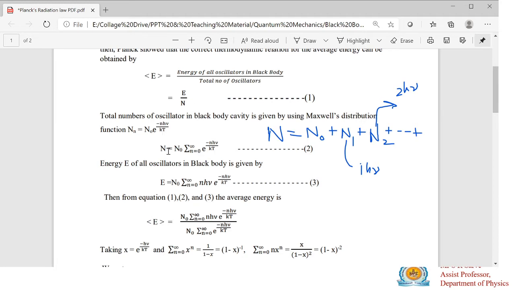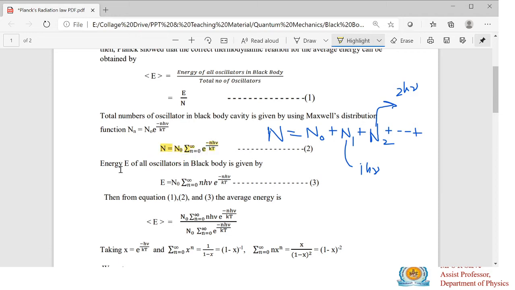This total number of oscillators we can write in the form of summation, N = n naught + n1 + n2 + ... summation from n = 0 to infinity of n_n. But what is n_n? According to the Maxwell Boltzmann distribution, n_n is equal to n naught, the number of oscillators with the ground state energy, times e raised to the power minus n h mu divided by kT. You have to substitute this expression here, take n naught outside, and then take the summation for all quantities. So this expression gives the number of oscillators in the black body.